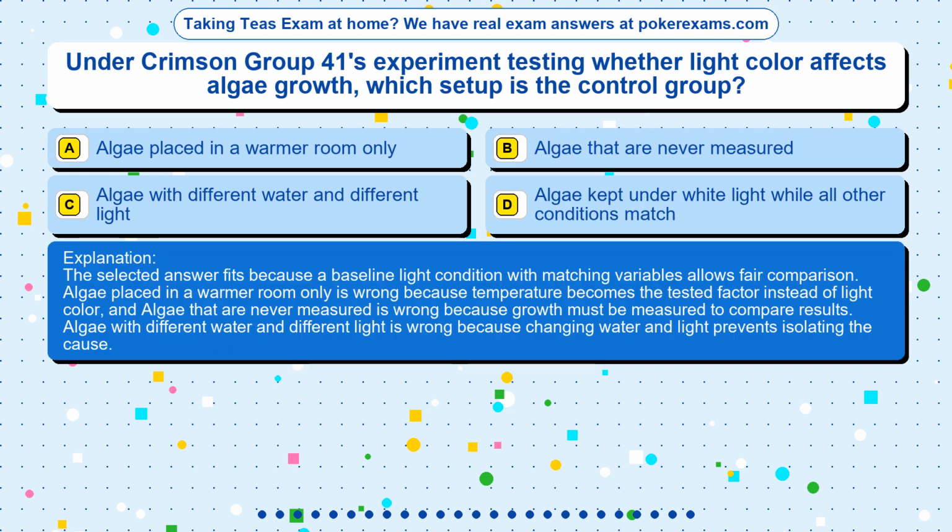The selected answer fits because a baseline light condition with matching variables allows fair comparison. Algae placed in a warmer room only is wrong because temperature becomes the tested factor instead of light color, and algae that are never measured is wrong because growth must be measured to compare results. Algae with different water and different light is wrong because changing water and light prevents isolating the cause.